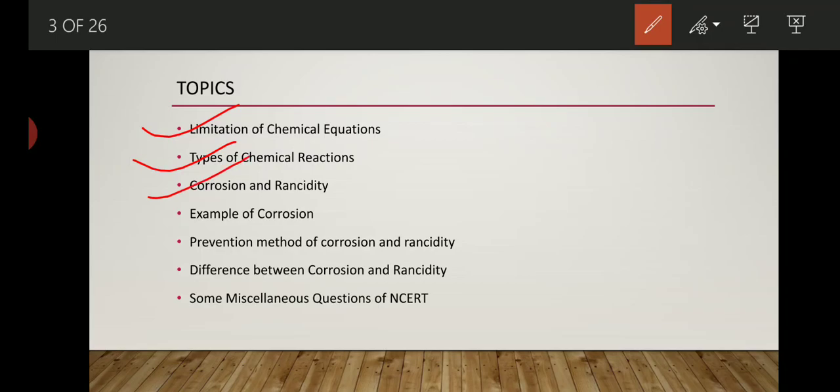After that, corrosion and rancidity. Some examples of corrosion, prevention methods of corrosion and rancidity, means how we will prevent any substance, material or medium from corrosion and rancidity, that we will discuss in this topic.